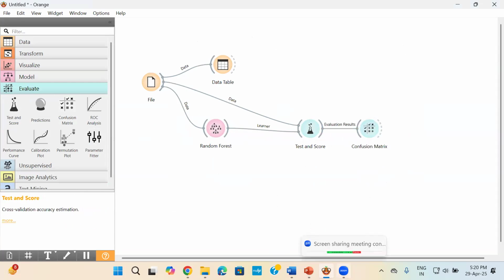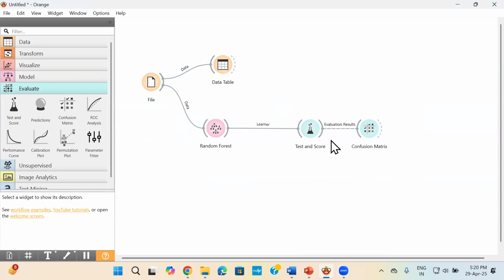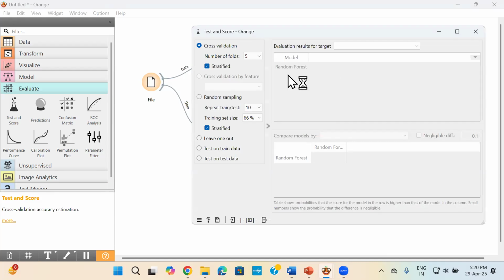Okay. Do not worry if you forget to put the flow lines. Suppose I do not put the flow line here. Okay. And you double click, you will see for yourself that there is nothing being generated. So you'll come to know that there is something that you've missed out.